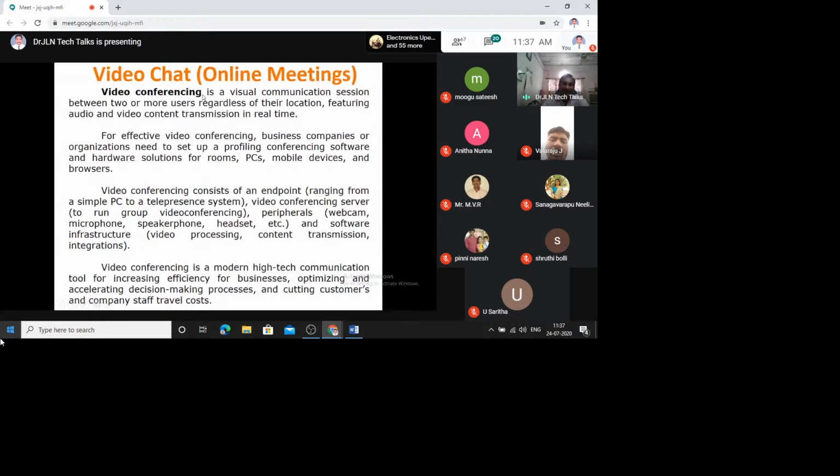Generally, Google Meet is giving unlimited duration for 100 participants. Similarly, most of these tools give 1 hour or 45 minutes, and then it will restart. Some tools will give a complete 24 hours duration also. But the maximum limit is 100 only. If you want more participants, we need to go for the paid version. For the free version, the maximum number of participants is 100. So I'm going to the next slide.